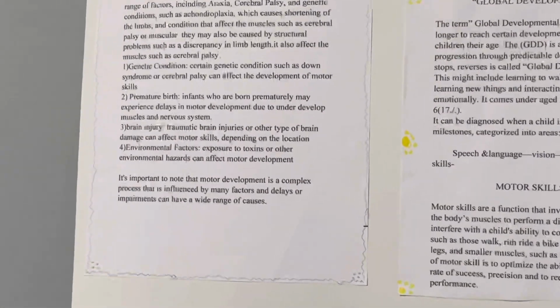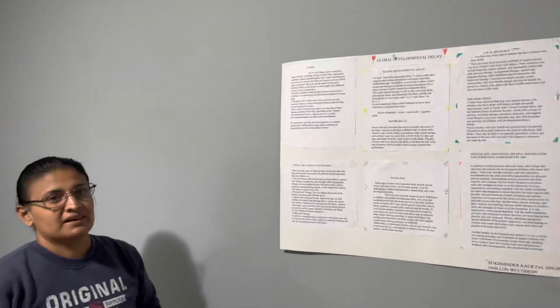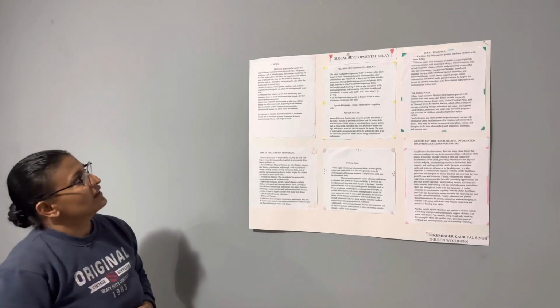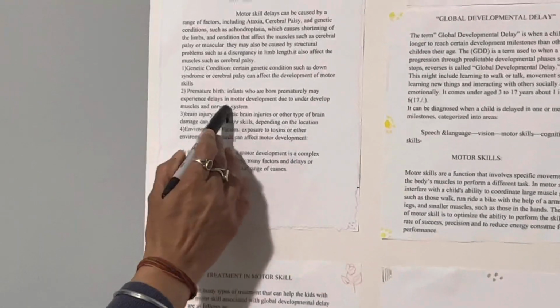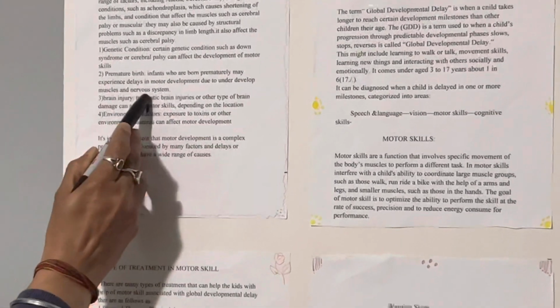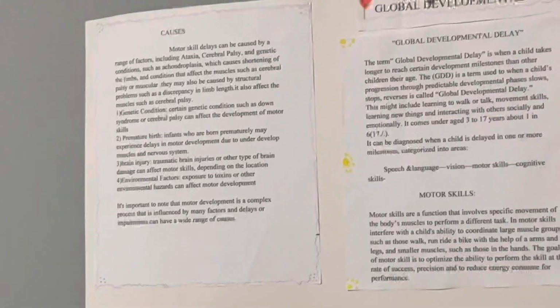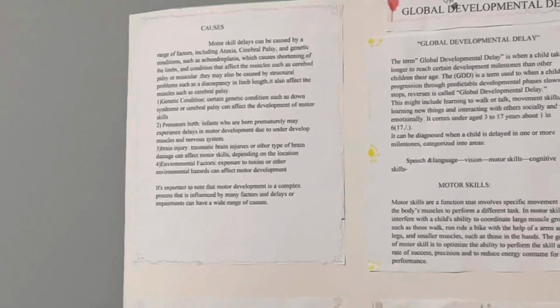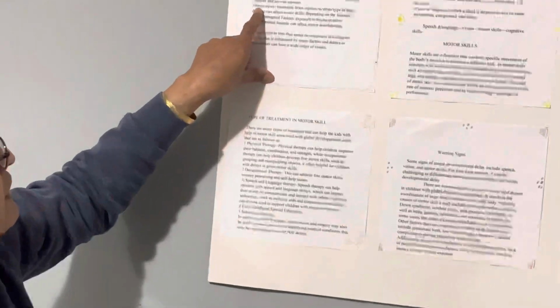Second is premature birth, meaning the child is born before nine months. Children born prematurely may experience delay in motor development due to underdeveloped muscles or nervous system. Third is brain injury.